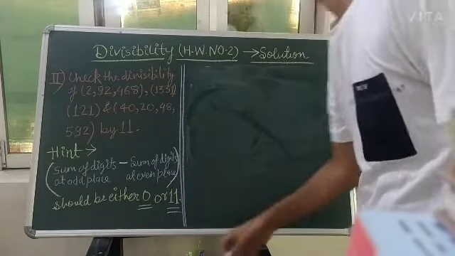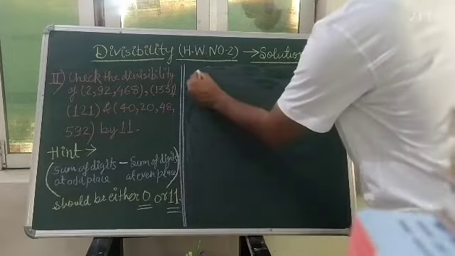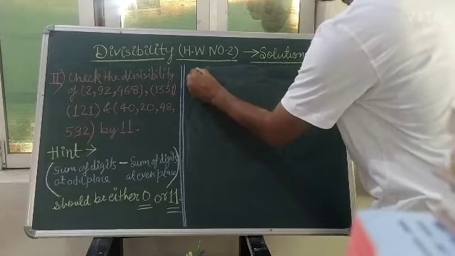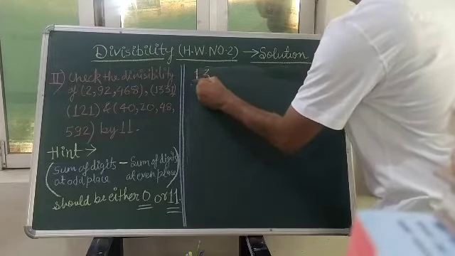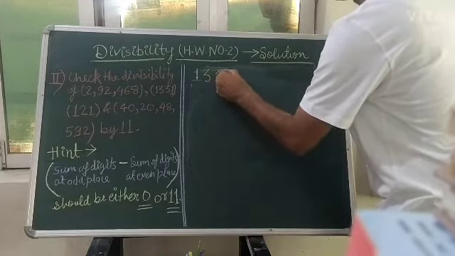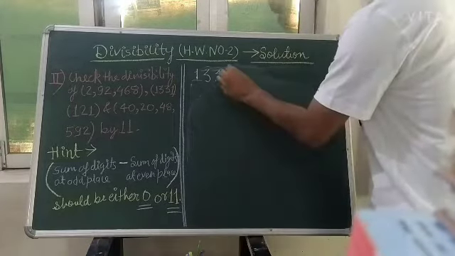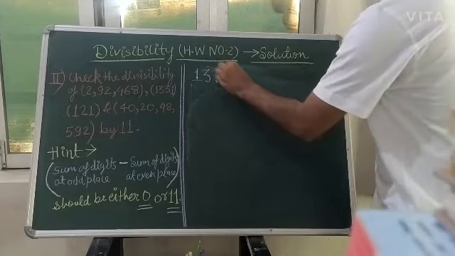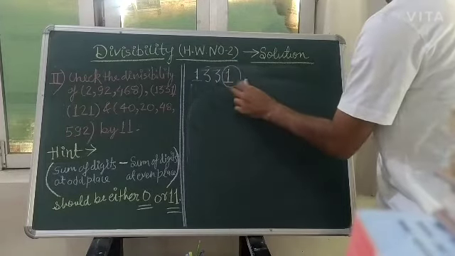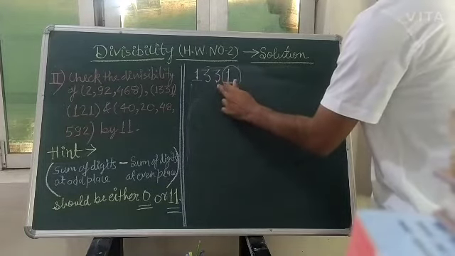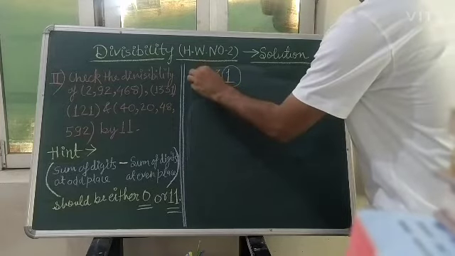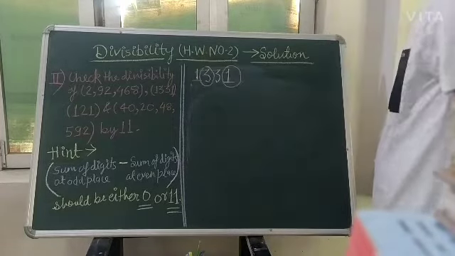Now come to the second one, and the second one is 1 3 3 1. Choose the odd place digits. The odd place is 1, this I will leave and will select this one.